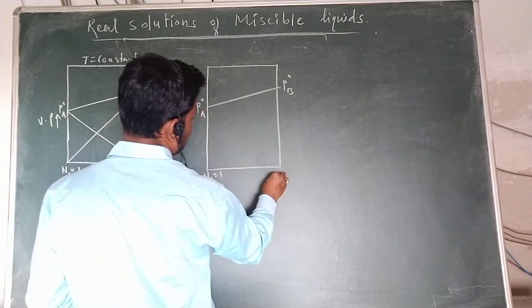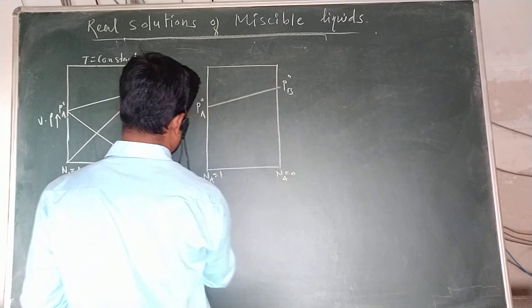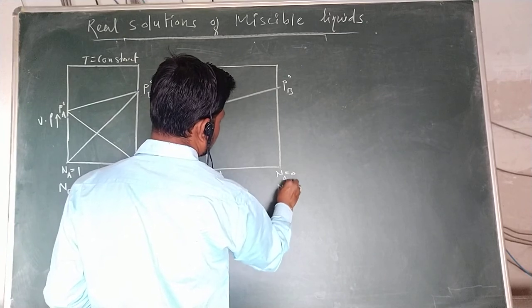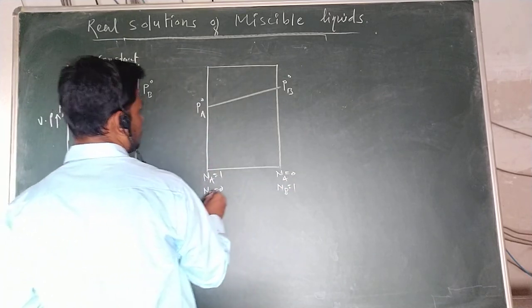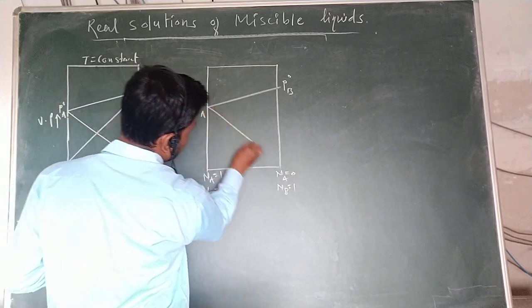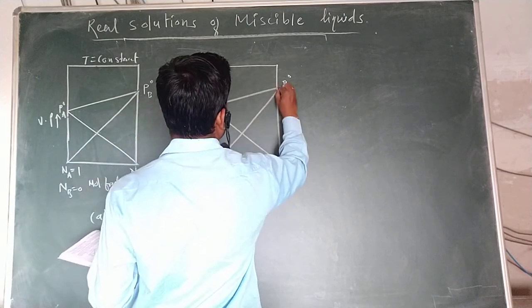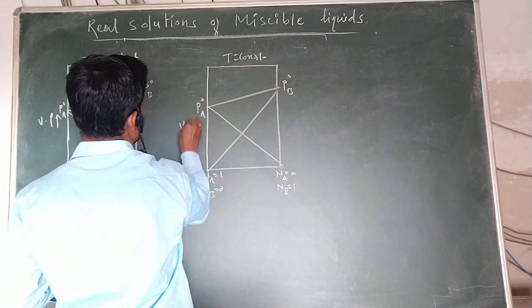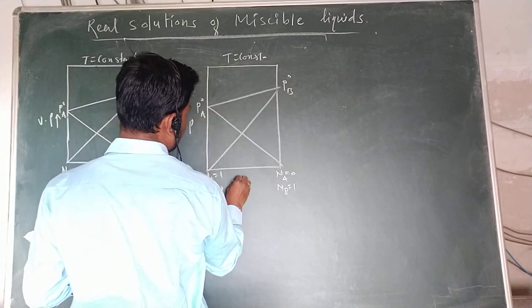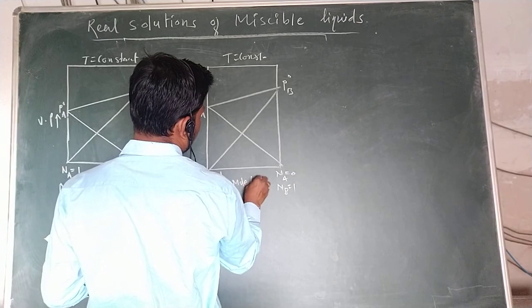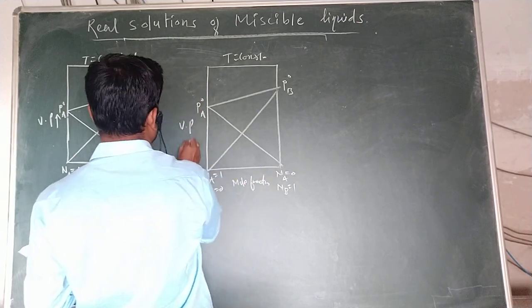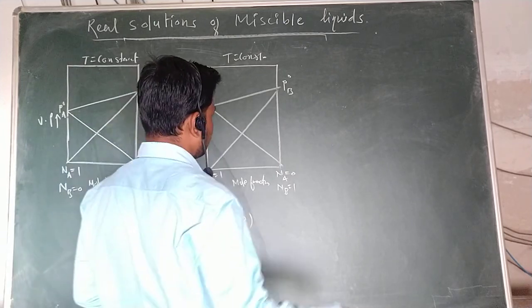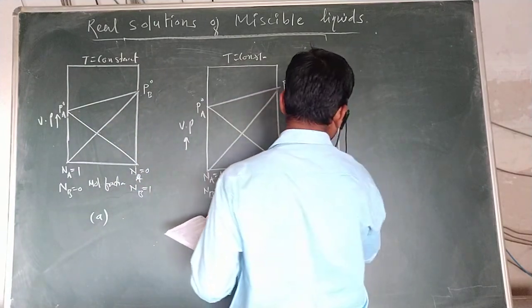This is the second graph, and now the third graph, which is very important.